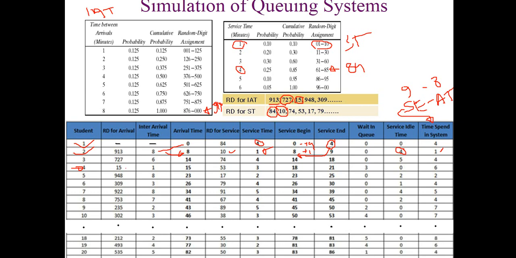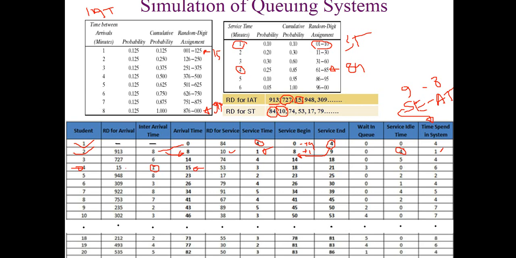Now let us jump and find out the sequence of customer number 4. So we have skipped customer number 3. We used this one for customer number 3 and this one should be used for customer number 4, so 15 from the table. If the random digit for interval time is 15, let's find out what the interval time should be. 15 falls in this range. Against this range the interval time is 1, so we put that the interval time is 1.